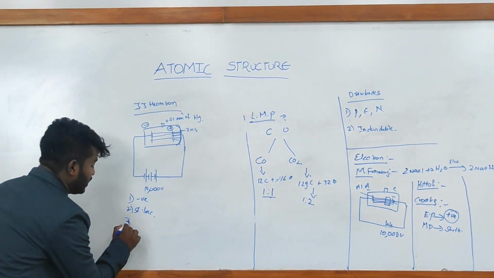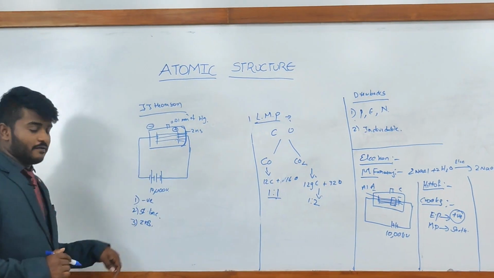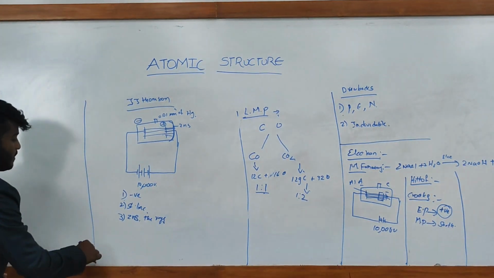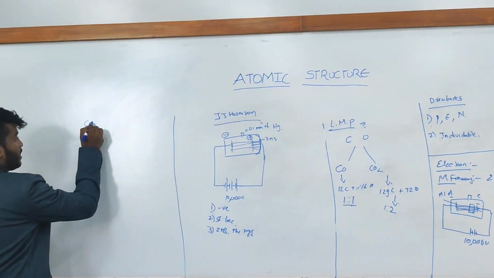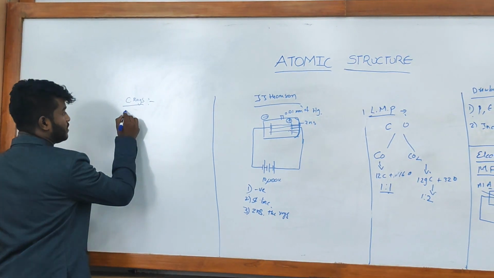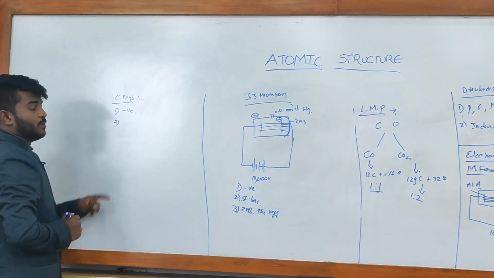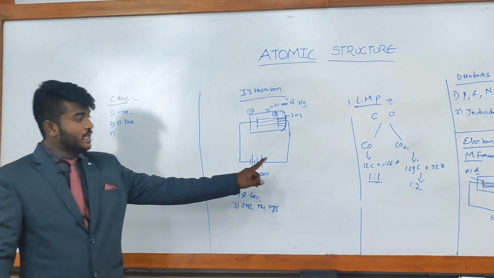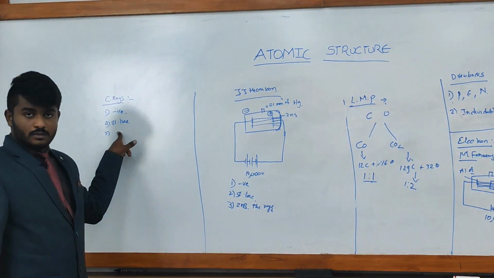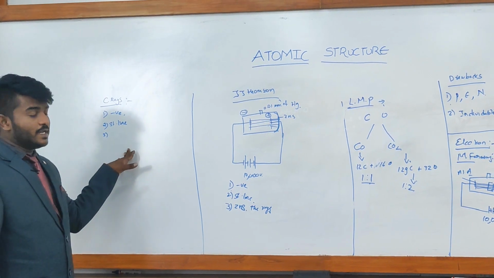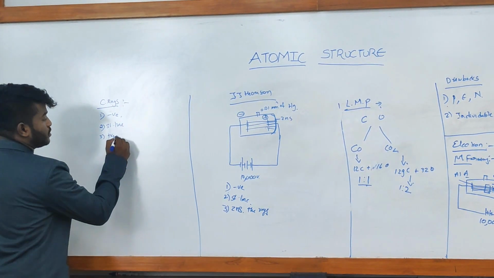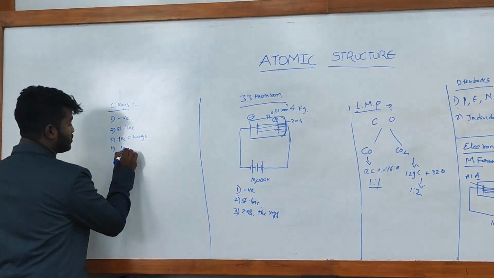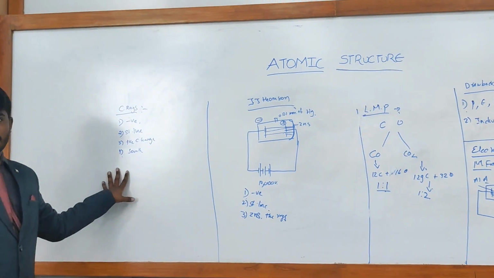And the third thing is that he used ZnS fluorescent material to make the rays visible. So we can conclude that the properties of cathode rays are: they are negatively charged and move in a straight line, and when an electric field is applied, they move toward the positive anode plate, and when a magnetic field is applied, they bend to the south side. So these are the properties of cathode rays.